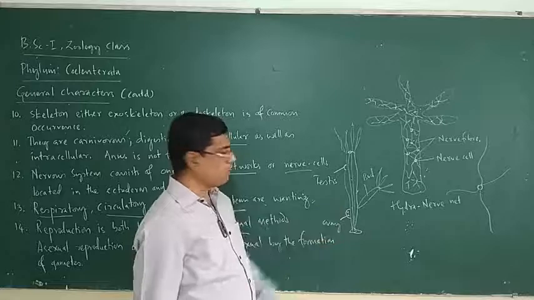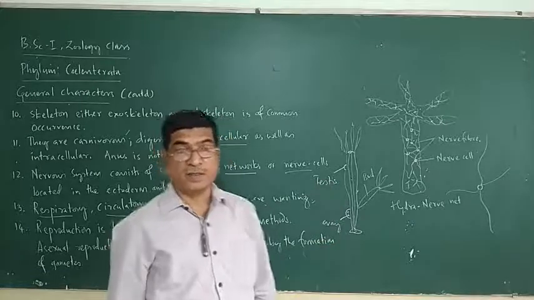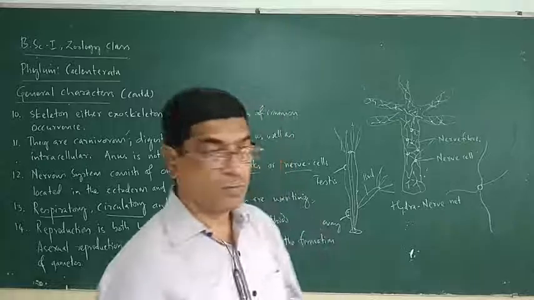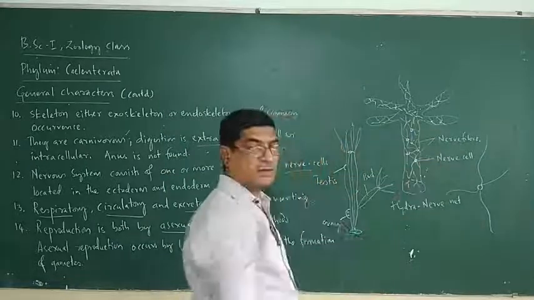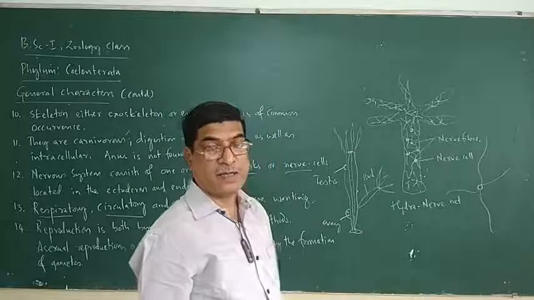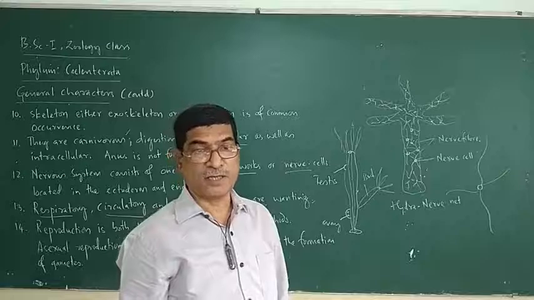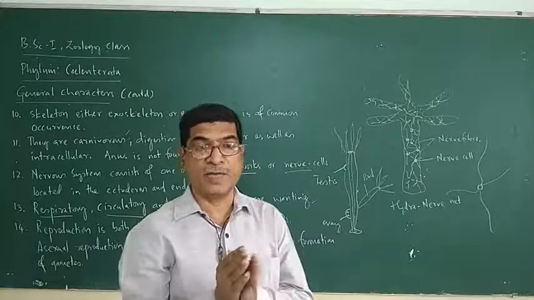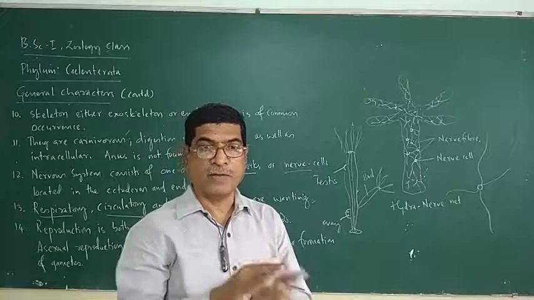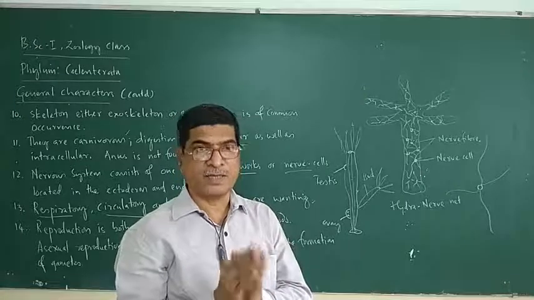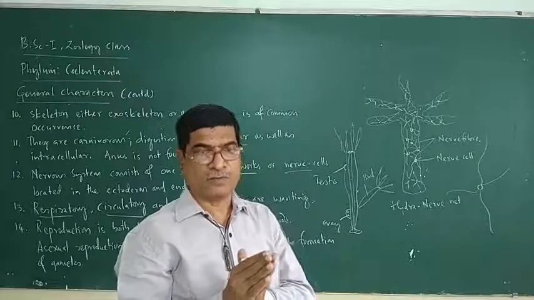So the ovary produces ova, the testis produces sperms, and the sperms move out of the body to enter into another Hydra where fertilization takes place. Fertilization is internal, with fusion of male and female gametes. Though male and female gonads are present in the same individual, they usually do not fuse.